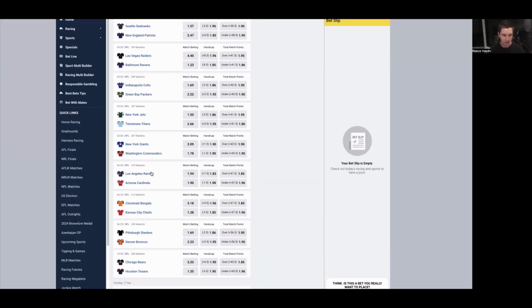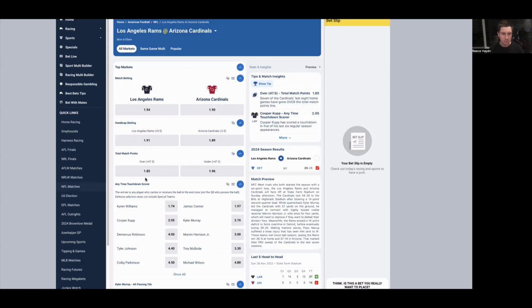Then the late afternoon games, the LA Rams against Arizona. Not a great deal between them. Arizona currently very small favorites, $1.90 to $1.94, -1.5, but it's juiced towards the Rams side because of what the head-to-head odds are. And then the total for this game is 47.5 points.